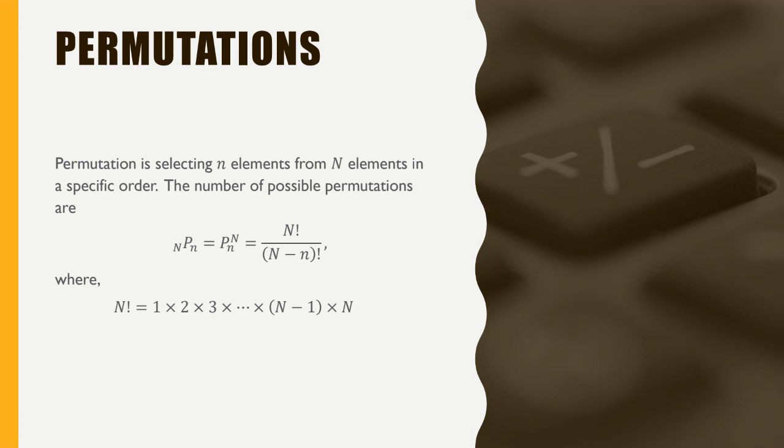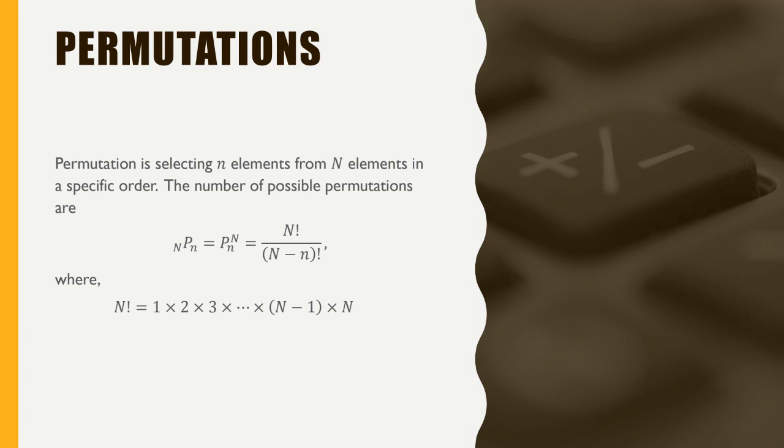And every time you select an element, you have to record its order. For example, if I give you some options and ask you to select, every time you select you have to tell, first I'm selecting this one, second I'm selecting this one. So you have to select in a specific order.